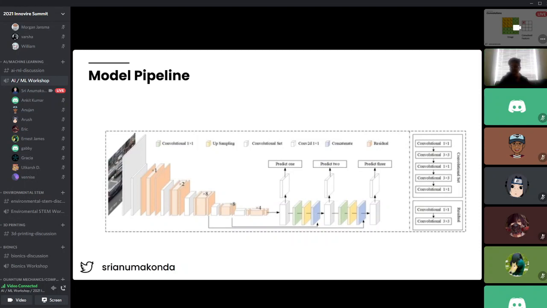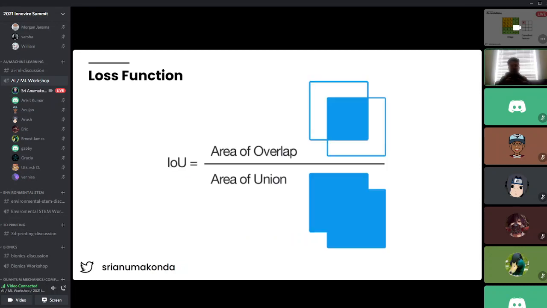Also, accuracy doesn't give me any insight as to how well the model performs. And that's exactly why we use something known as a loss function. The TLDR of what a loss function is, is that it's a metric to help figure out how right the model is, or how far away the model is from the actual ground truth.